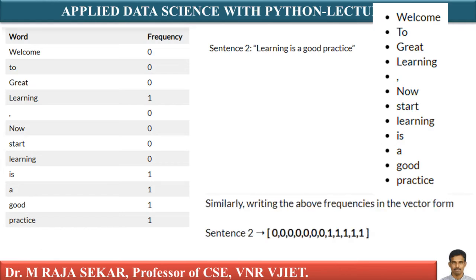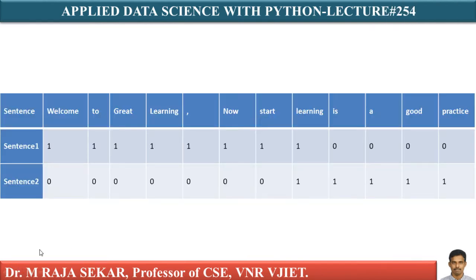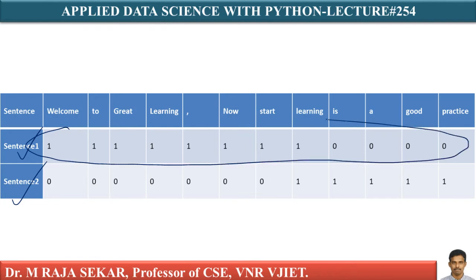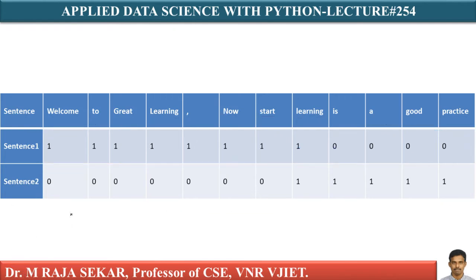Just imitate the previous class procedure. Therefore, this must be the numerical vector corresponding to my sentence 2. Isn't it? It is simple and straightforward. Anybody can understand. I am summarizing in this particular slide what we did. I have 2 sentences. This is my sentence 1. This is my sentence 2, for which I am forming this numerical vector. This is the first numerical vector. For sentence 2, this is another numerical vector. Isn't it? Anybody can understand. I am rewriting the results in a single slide.